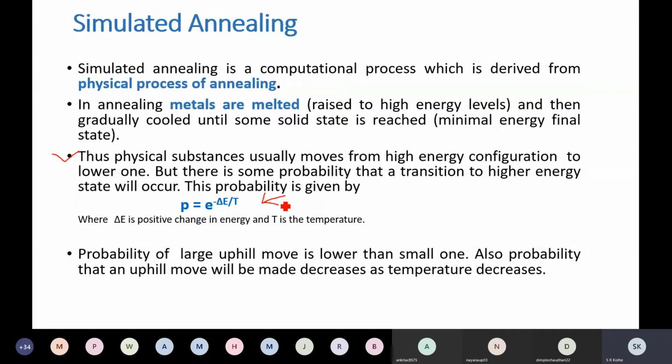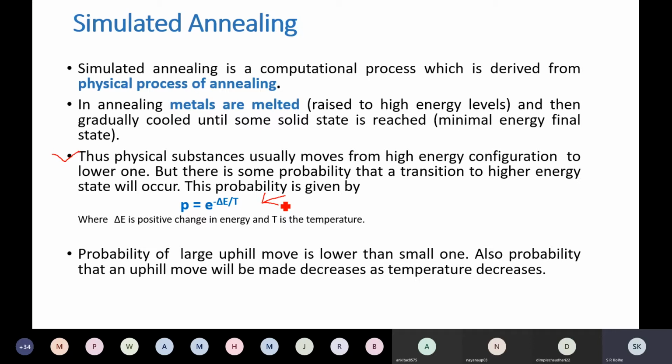Initially the metal is heated to the high energy state, so it melts, and after that we give it a proper, required shape, and then we allow it to cool down until it reaches the desired state, that is the solid state. The goal in this process is to produce a minimal energy final state. That means the cooled state, temperature is low, that is the final state.